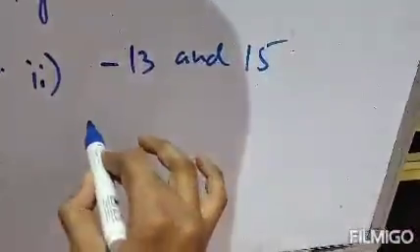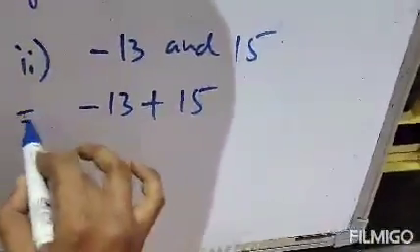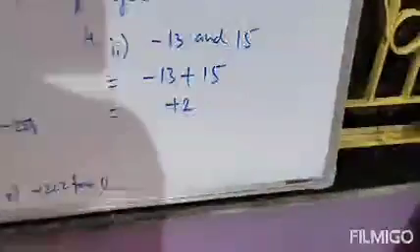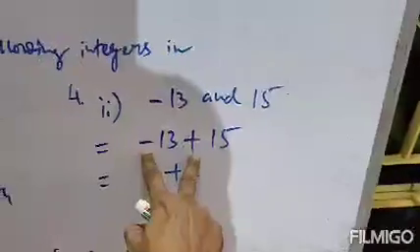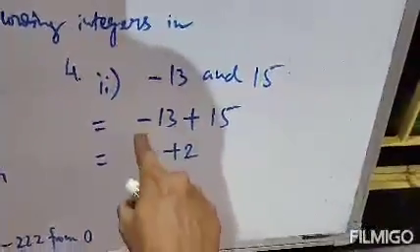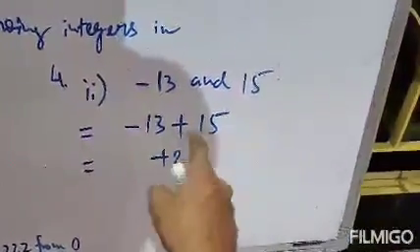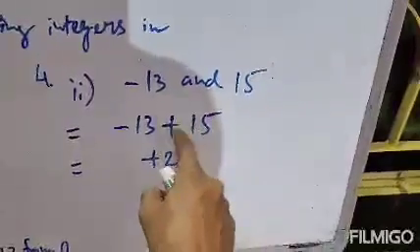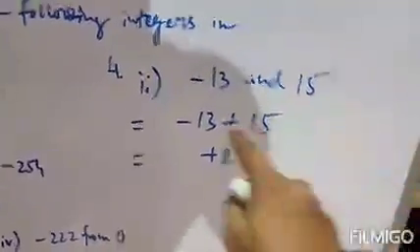So if we add these numbers, that is minus 13 plus 15. Clear? Therefore it is plus 2. Because whenever a minus sign and a plus sign are present, we subtract the numbers. That is 15 minus 13, the answer is 2, and the sign is plus, the sign before the bigger number. I am repeating again.